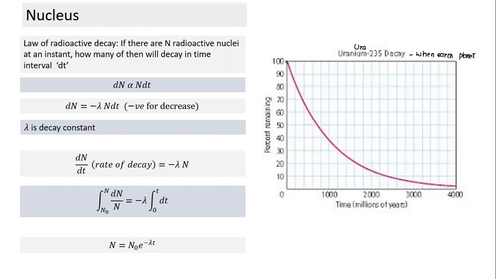After how much time will the quantity of uranium on the planet drop to 1/10 of its initial value? This graph indicates that after roughly 2,500 million years, the amount of uranium will become 1/10 of that present at the time of formation of the planet.